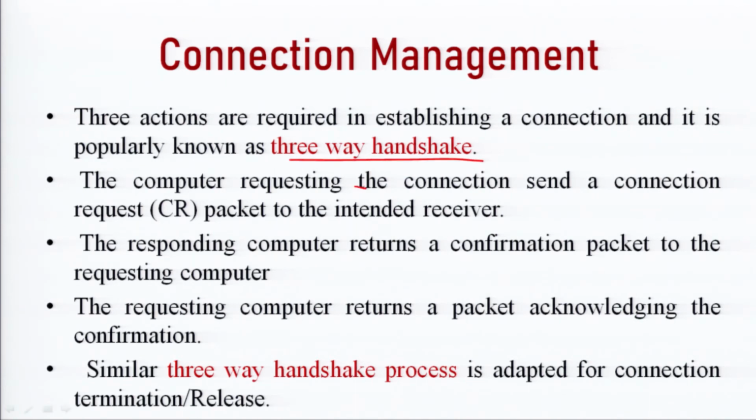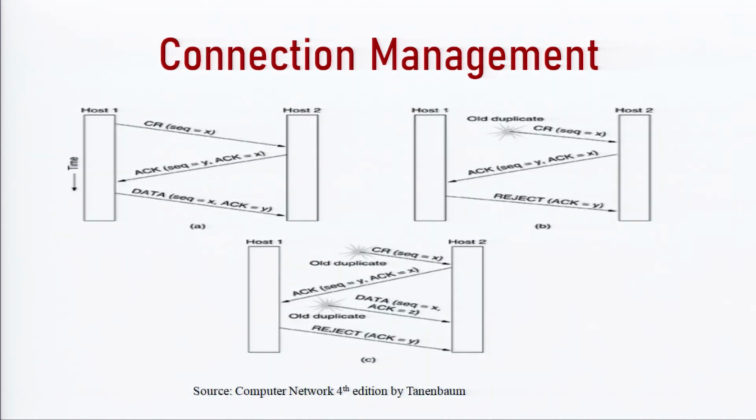These 3 actions are required in establishing a connection, and it is popularly known as the 3-way handshake. In this, the computer sends a connection request to the intended receiver, then the responding computer returns a confirmation packet to the requesting computer, and in the third stage the requesting computer returns a packet acknowledging the confirmation. A similar 3-way handshake process is adopted for connection termination or release. This is the diagram which has been shown.